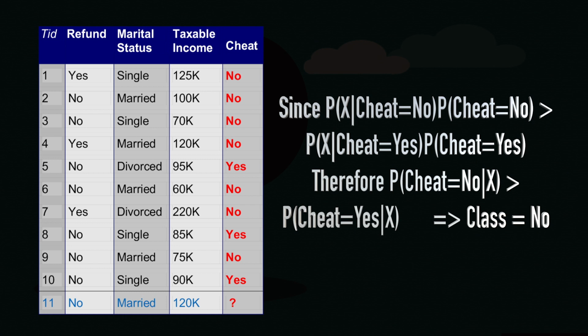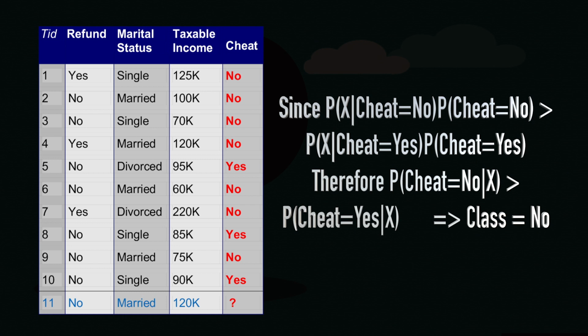So, we have seen that the probability of x given cheat is equal to no into the probability of cheat is equal to no is greater than the probability of x given cheat is equal to yes into the probability of cheat is equal to yes. Essentially we are saying that the probability that cheat is equal to no given this x data record is greater than the probability of cheat is equal to yes given this data record x.